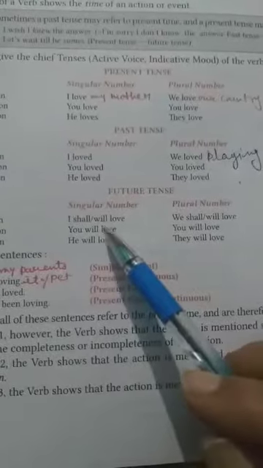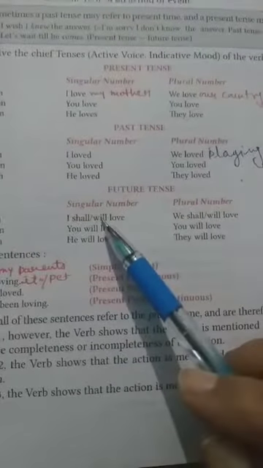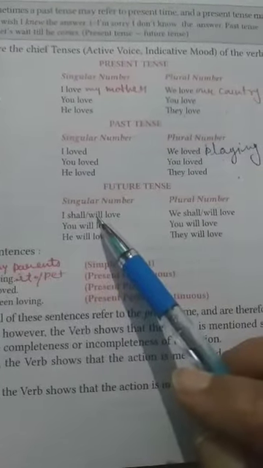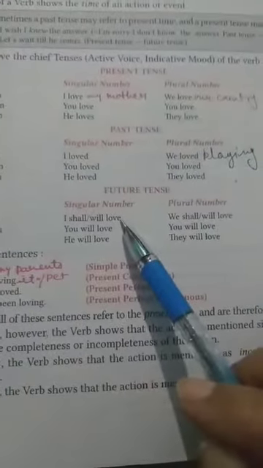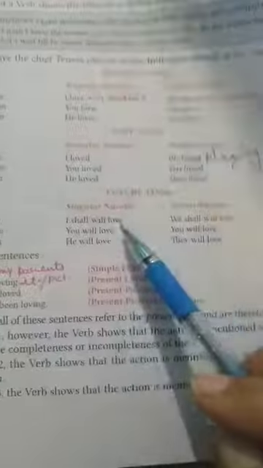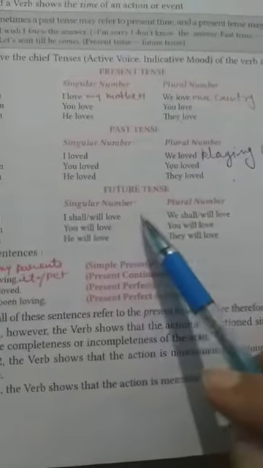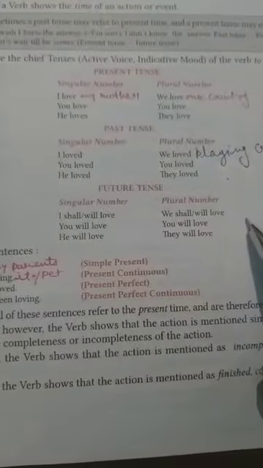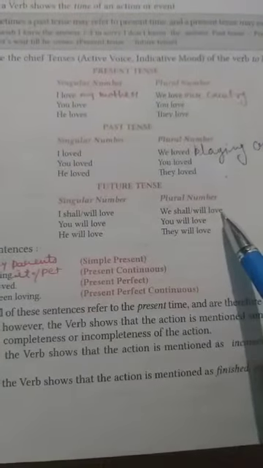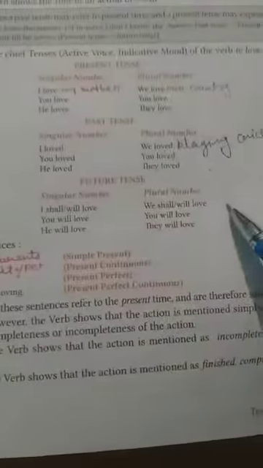So we use will most of the time with future tenses. Okay, so I will love, or I shall love my mother, or I will love my mother. We shall or we will love our country, or we will love our work.